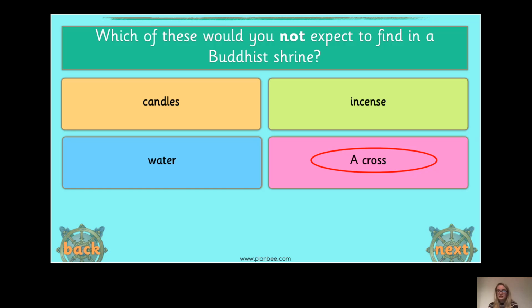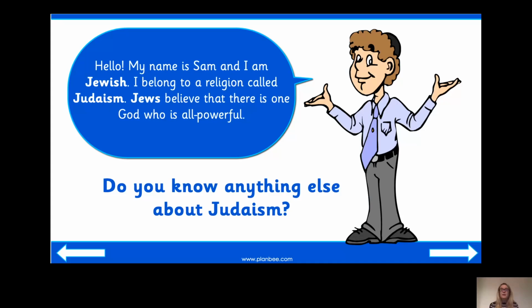So as I said, our new religion is Judaism. And here we have a man called Sam, and he belongs to the religion Judaism. Now remember, when we learned about Buddhism, people who followed the religion Buddhism were called Buddhists. Now, people who belong to the religion Judaism are called Jews, okay?